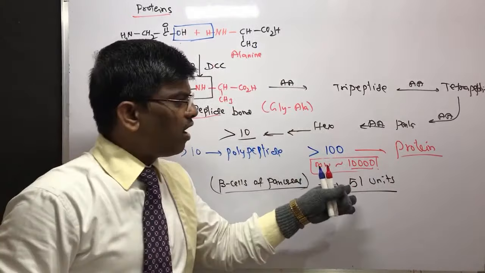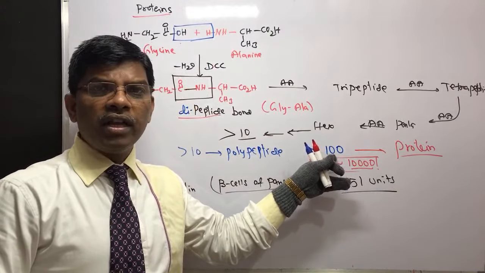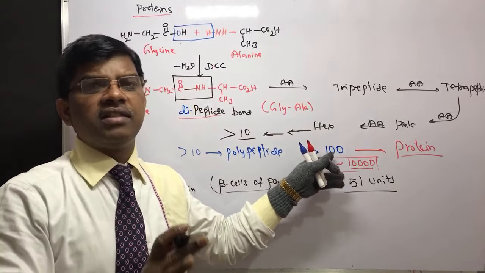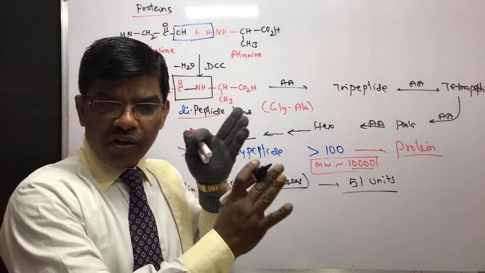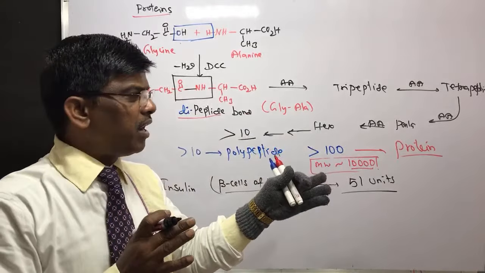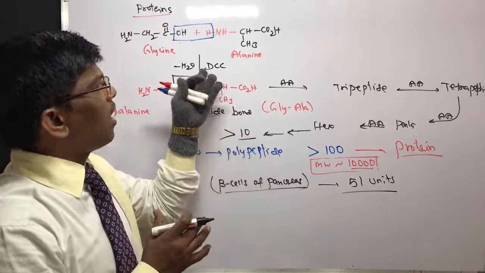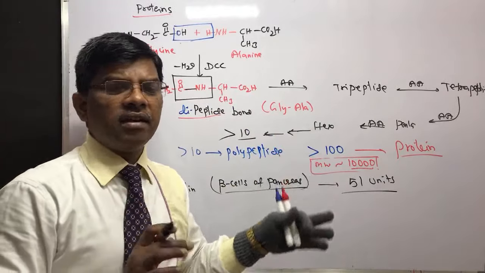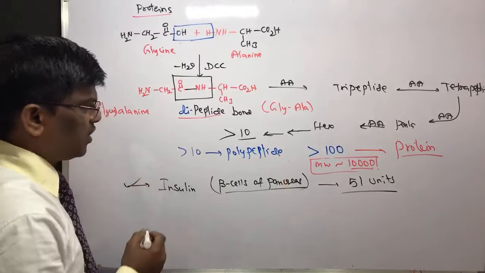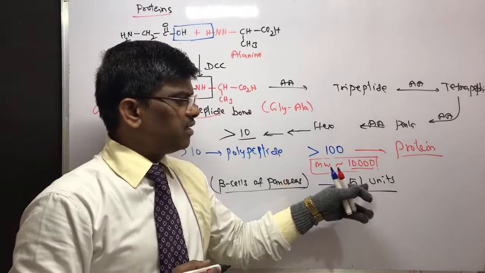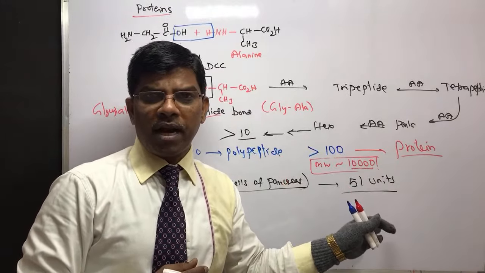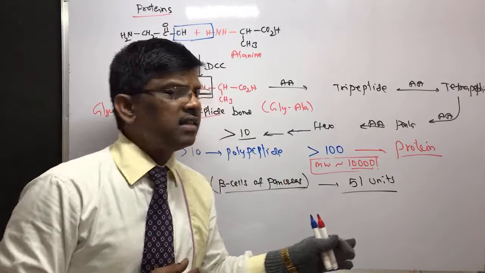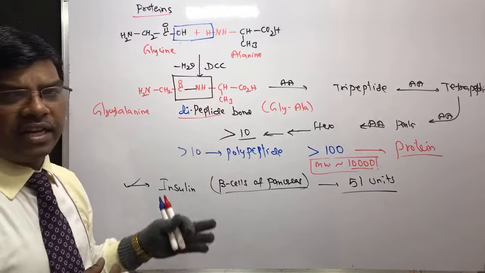So there is no hard and fast rule that all proteins must have above 100 units. When you are going to classify peptides or polypeptides, you can consider it as 100, but there are some exceptions where insulin is one of these. Right? So 51 peptide units is known as insulin.